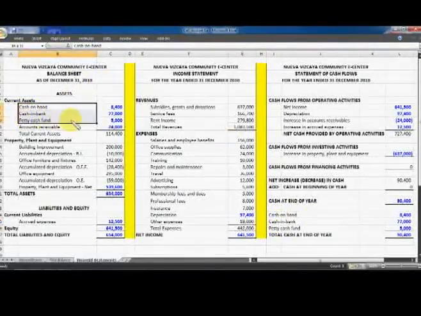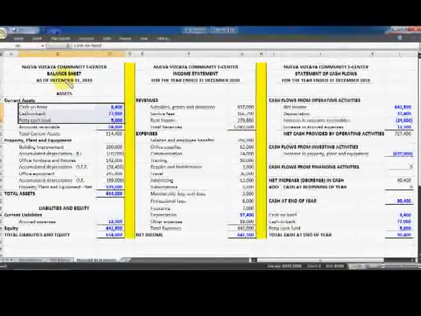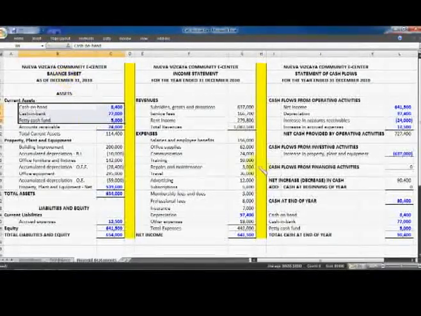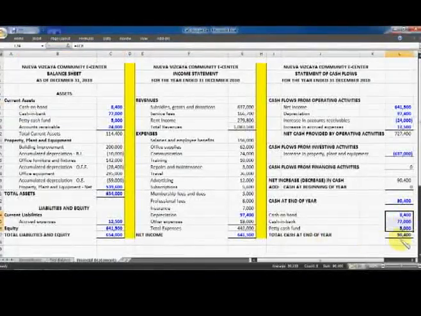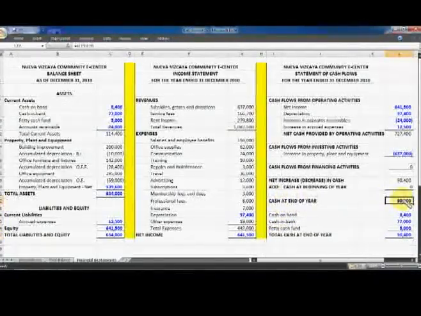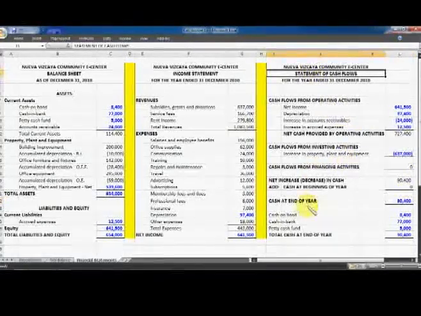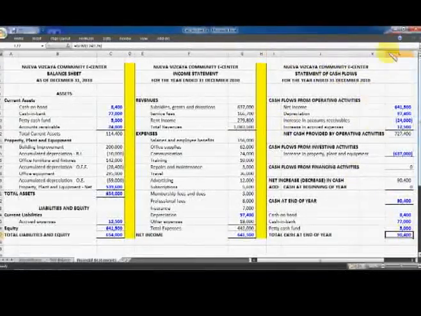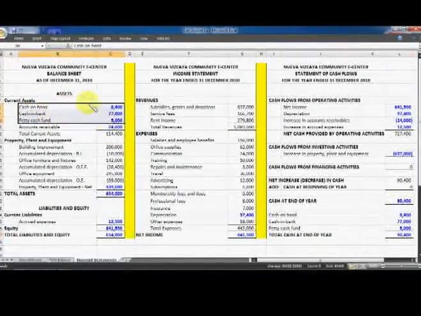The breakdown of this amount is this: cash on hand, cash in bank, and petty cash fund, which are these three items here under the current assets portion of the balance sheet. So if we add the total of those three cash items under the current assets portion of the balance sheet, we have a total of 90,400, and that accounts for the cash at the end of the year of 90,400 per statement of cash flows. So that is the relationship between the statement of cash flows and the balance sheet. This one, okay, cash.